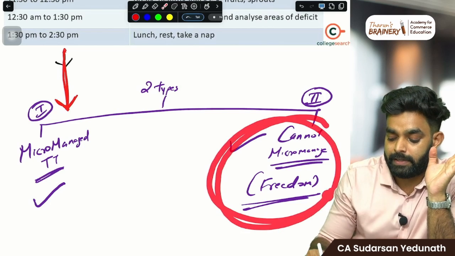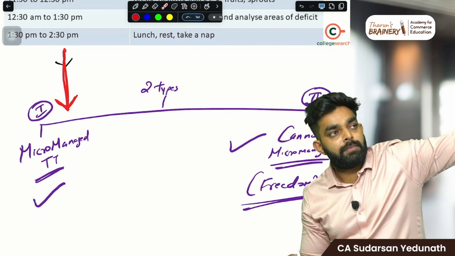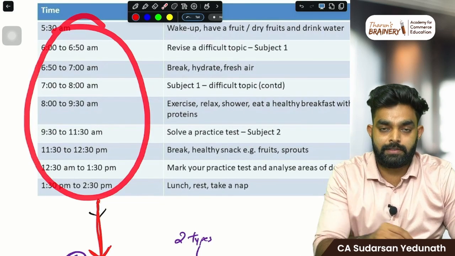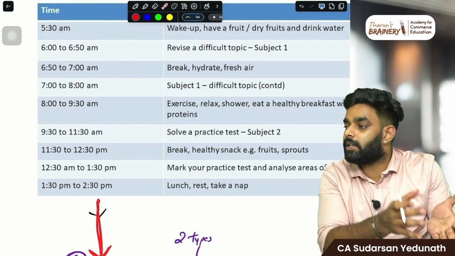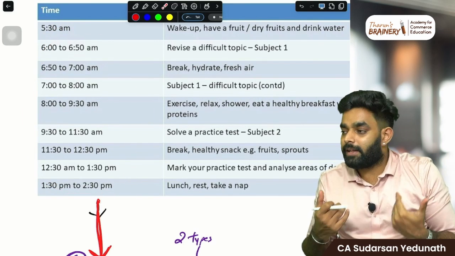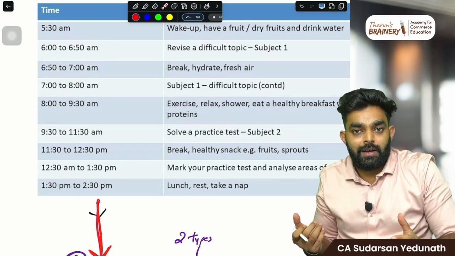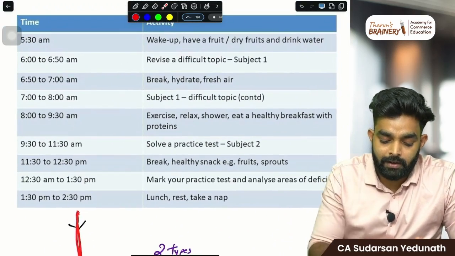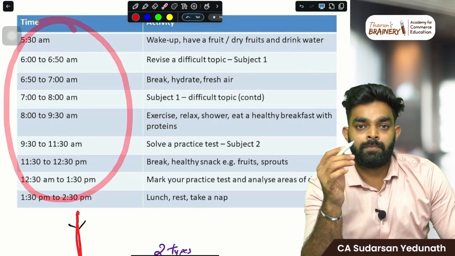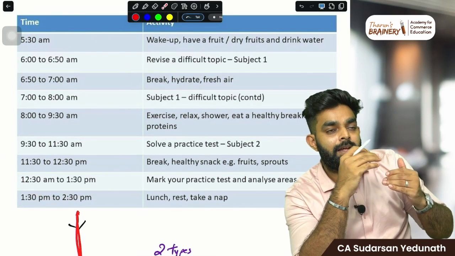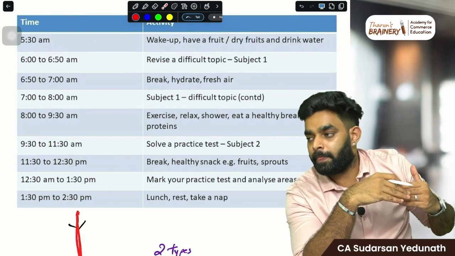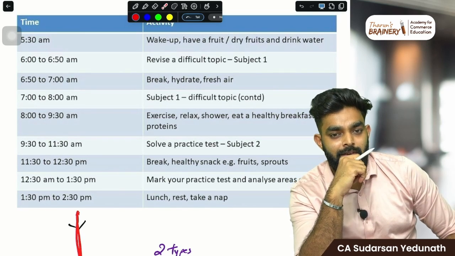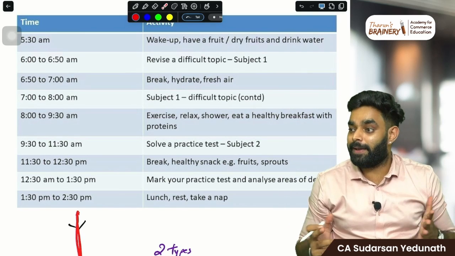These people, from their school days itself, were trying to make a timetable like this, but they are unable to stick to it. And they feel weak. The problem with this category of students is that the moment they start studying, they feel very tired within the next 30 minutes itself. And when the break time is approaching, they are happy.